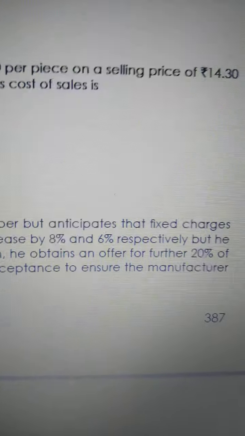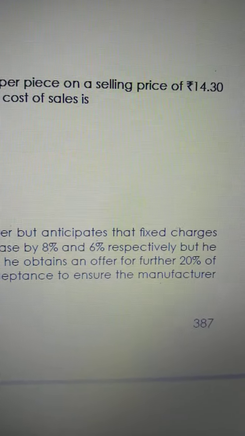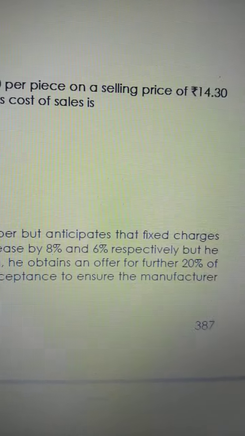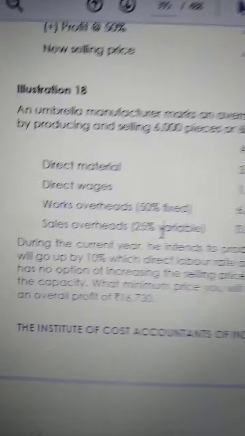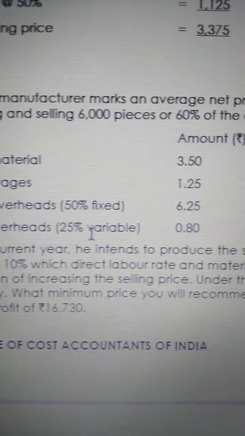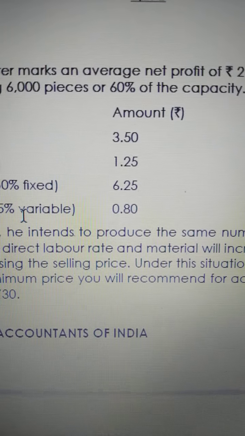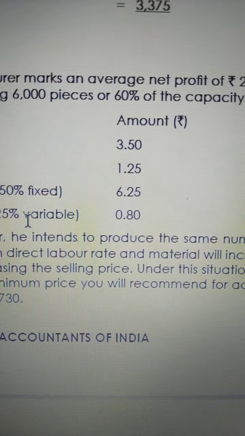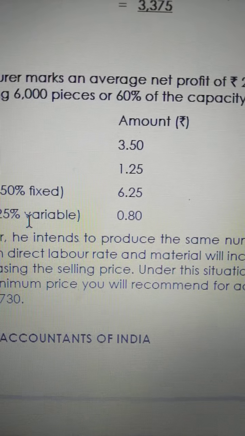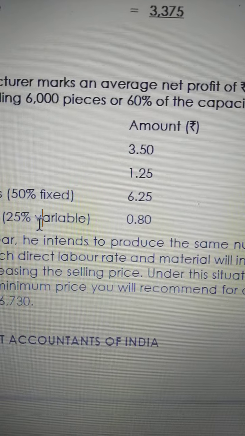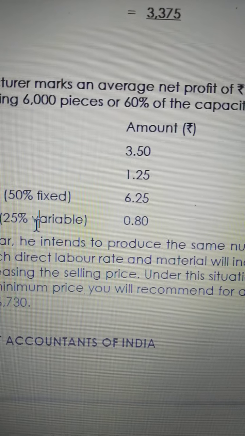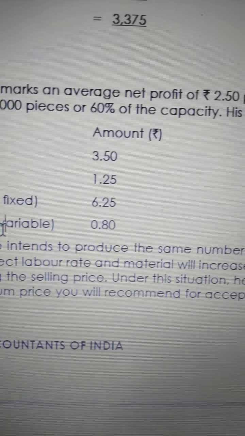But he has no option of increasing the selling price. Variable cost, material, labor and fixed cost have all increased, still he has to sell at the same selling price. That is his decision.